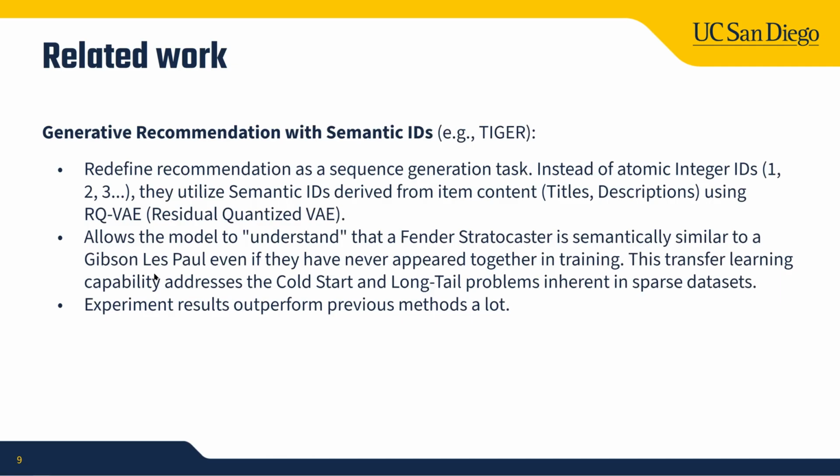And the last kind of model is generative recommendation with semantic IDs, like Tiger, which we used. It redefines recommendation as a sequence generation task. Instead of atomic integer IDs, they utilize semantic IDs derived from item content, like titles or descriptions, using RQ-VAE. This allows the model to understand that a Fender Stratocaster is semantically similar to a Gibson Les Paul, even if they haven't met each other. This transfer learning capability addresses the cold start and long tail problems inherent in sparse datasets, and experimental results outperform previous methods a lot.